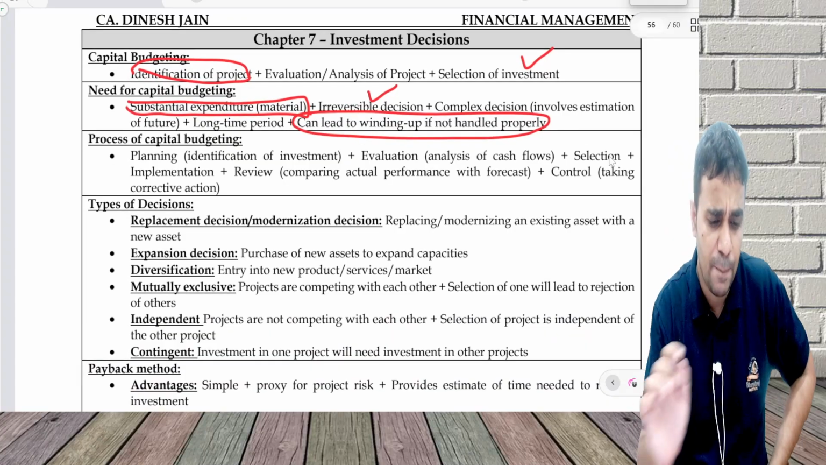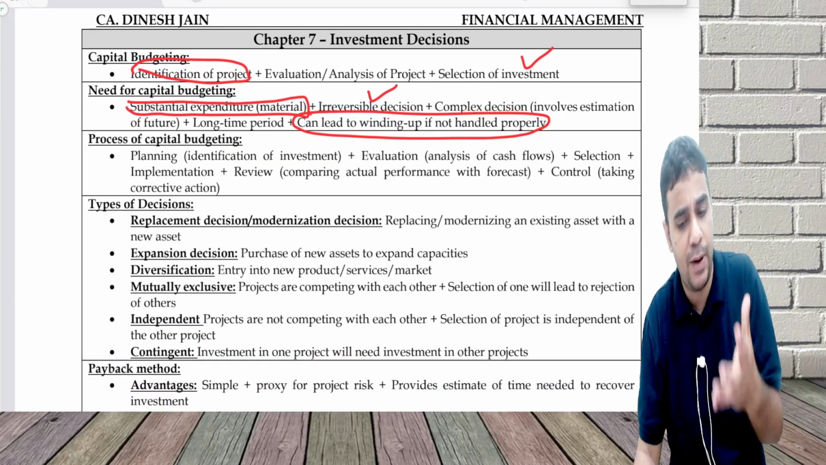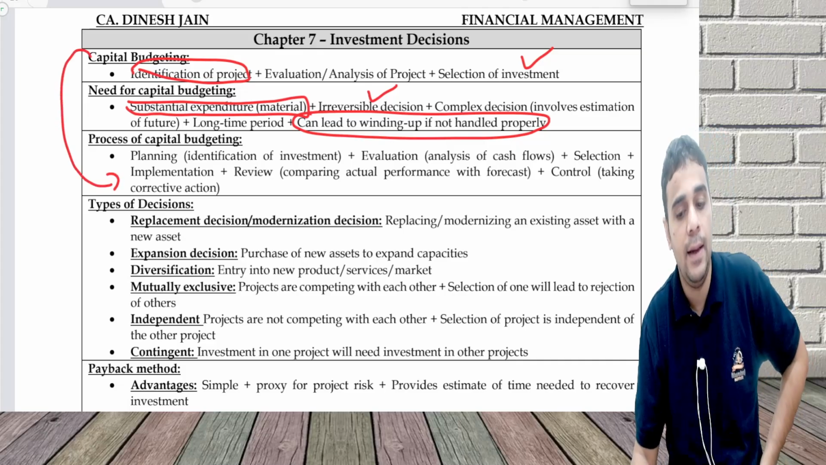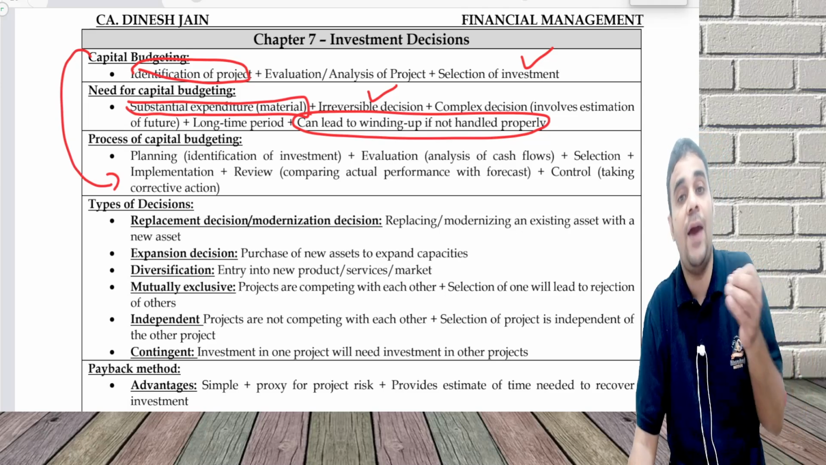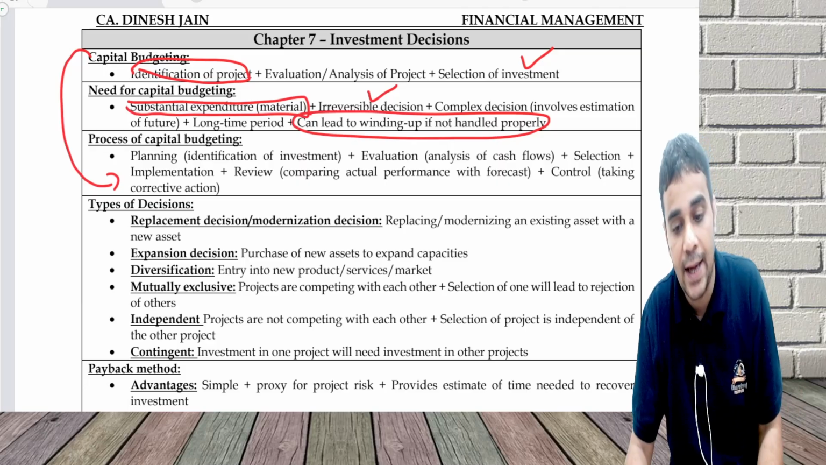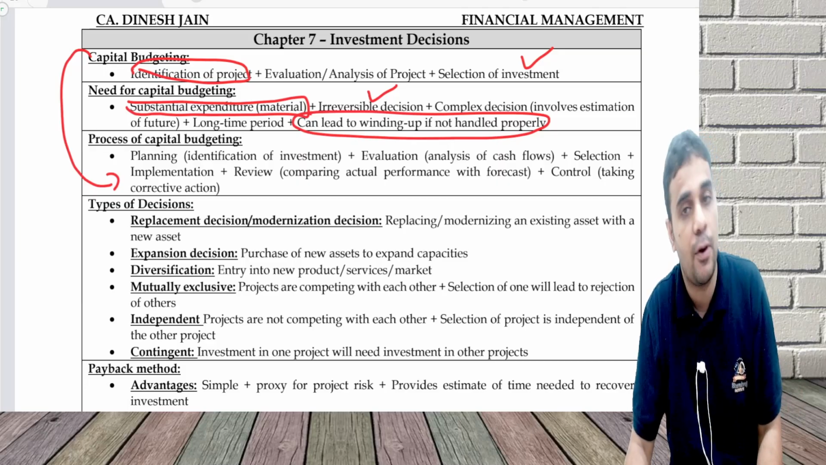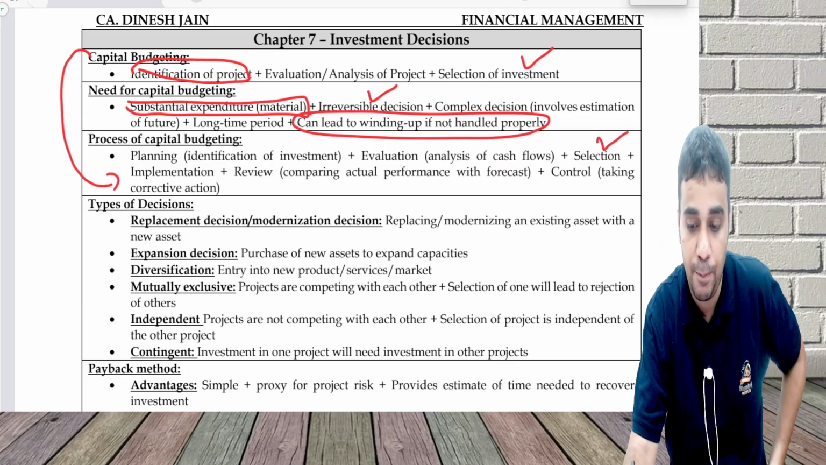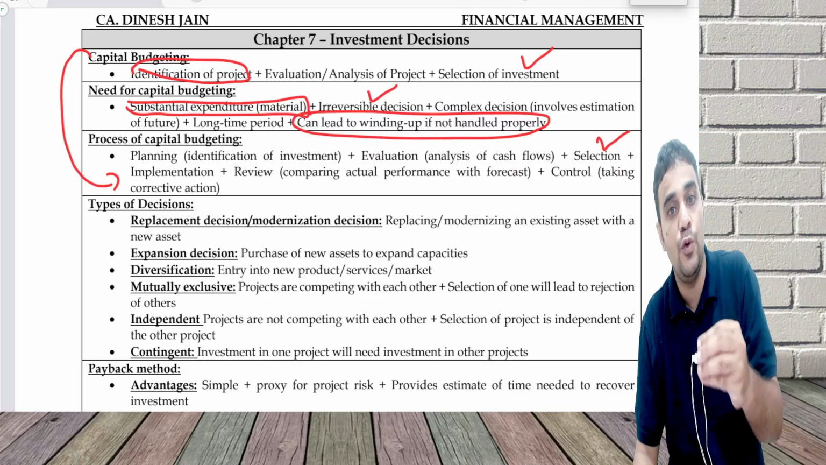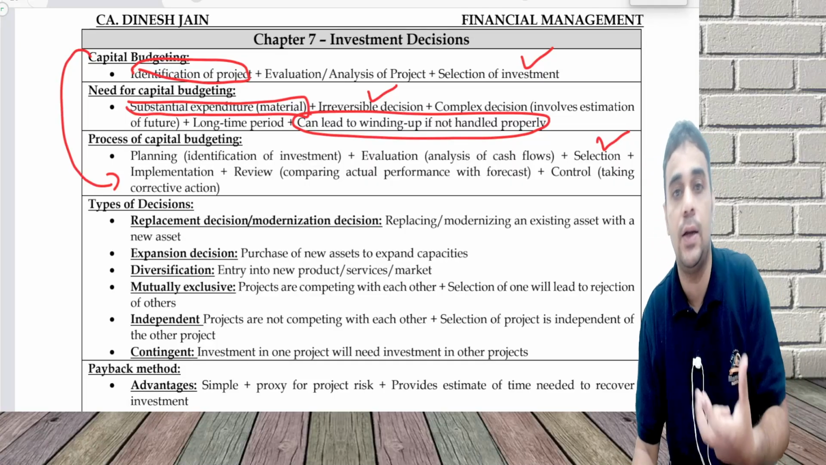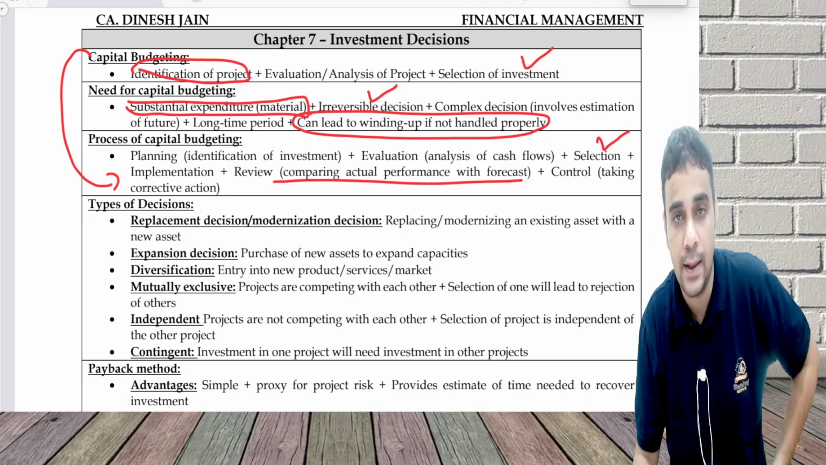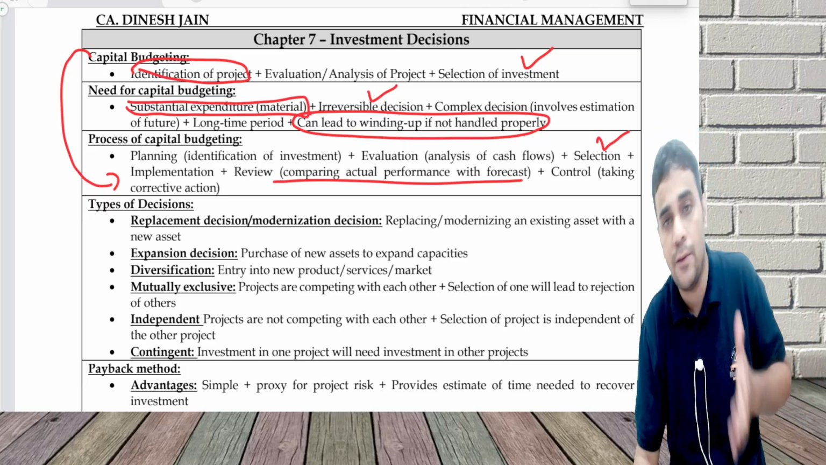Now, what is the process of capital budgeting? First is planning, which investment is to be done. Planning, identification of investment. Evaluation is what you learn in this subject, in this chapter, where you analyze the cash flows, calculate NPV, IRR, profitability index. Based on that, you select a project. It doesn't stop with this. You have just selected it, you implement it. Review means see what is the progress and do certain corrections. Review, compare actual performance with the forecast and do control, which is taking corrective action. This is called the process of capital budgeting.